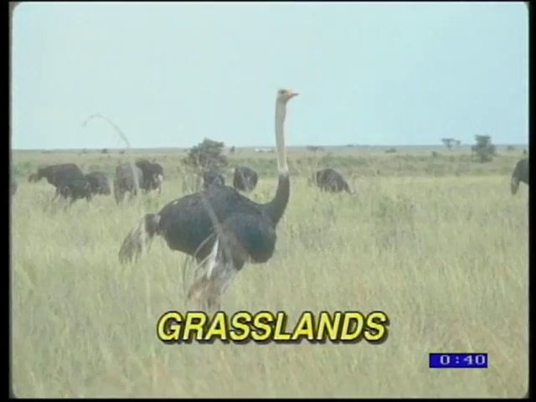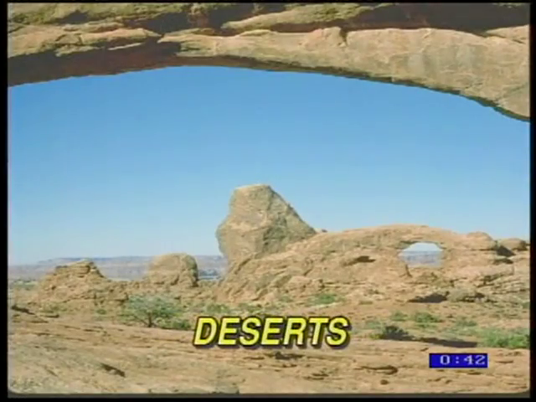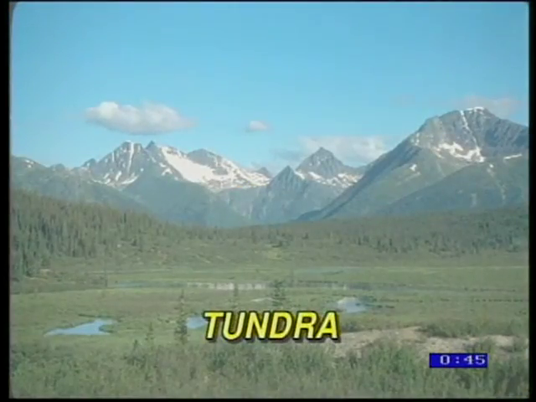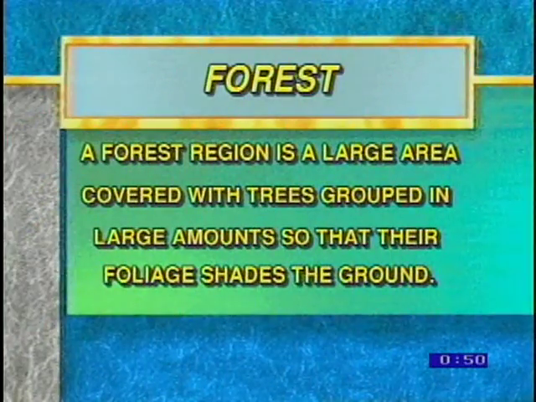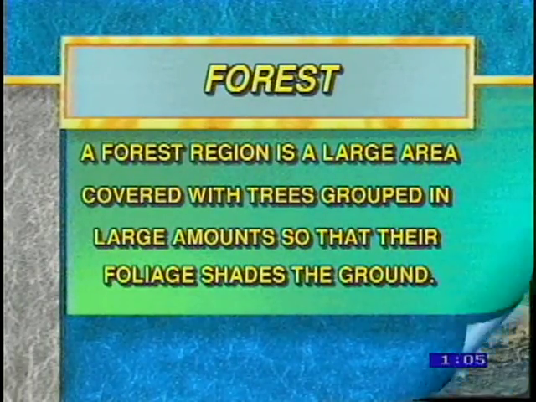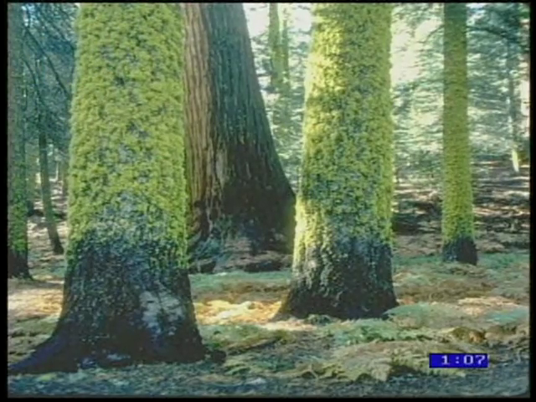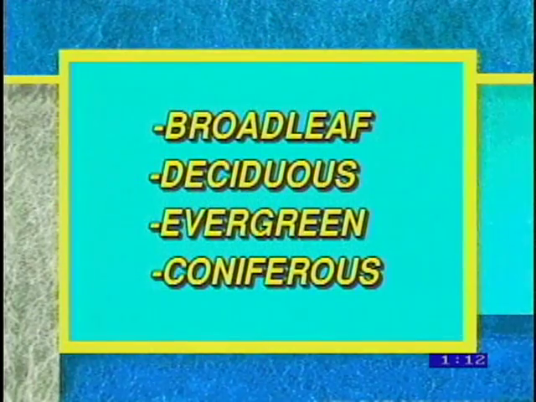There are 4 types of vegetation regions in which there is a predominant type of vegetation. These include forests, grasslands, deserts, and tundra regions. What are forests? A forest region is a large area covered with trees grouped in large amounts so that their foliage shades the ground. There are 4 major types of trees found in forests. They include broadleaf, deciduous, evergreen, and coniferous.